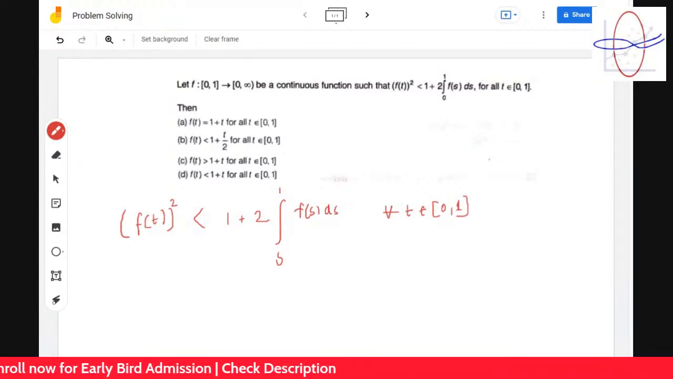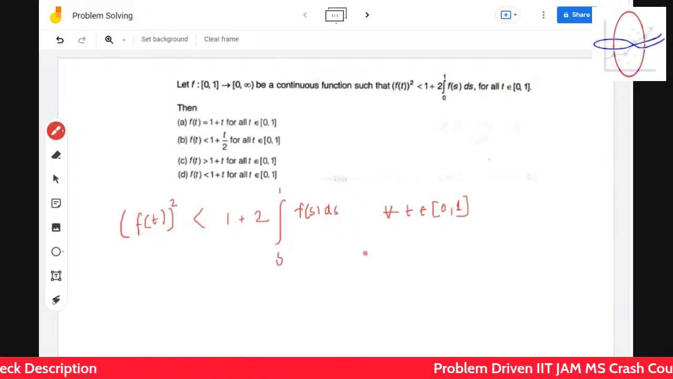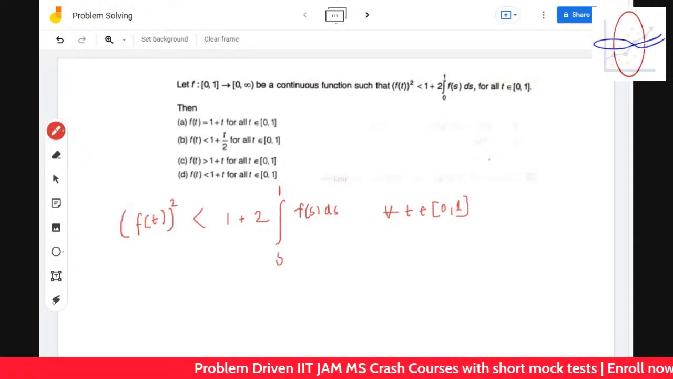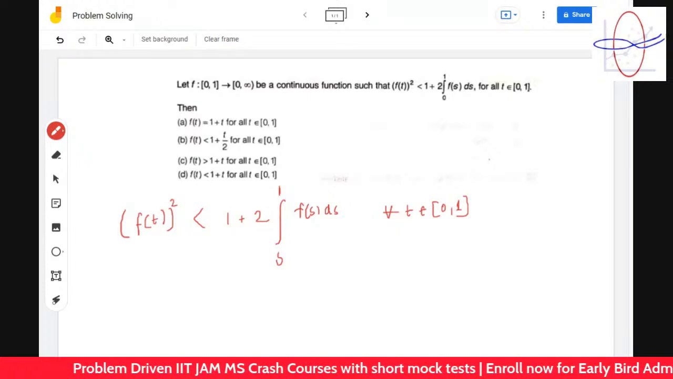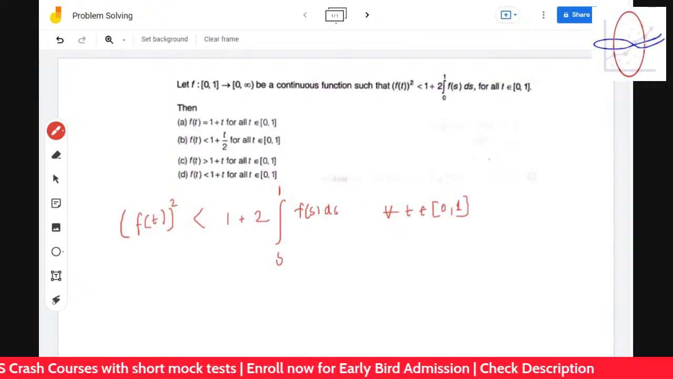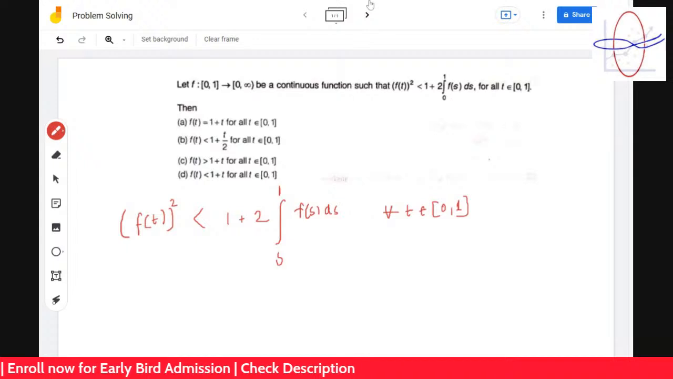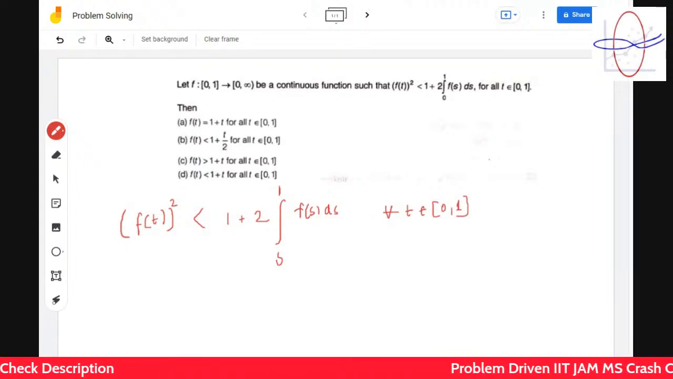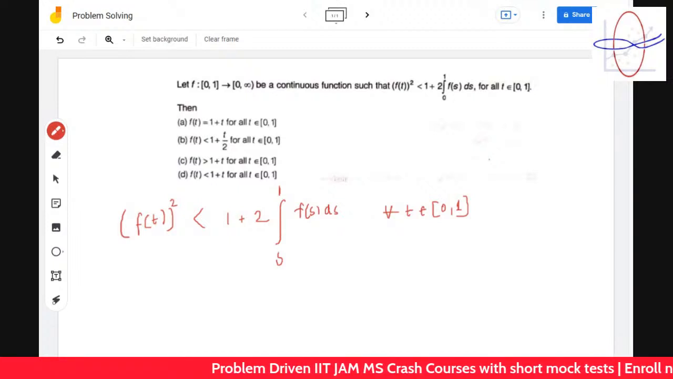So how will you approach this problem, guys? Any ideas in your mind? Any ideas on how to approach this problem? Suryansh, can you please share your thoughts that you have explored while solving this problem? Differentiating with respect to t, both sides.